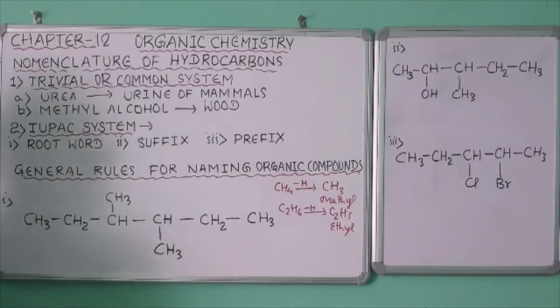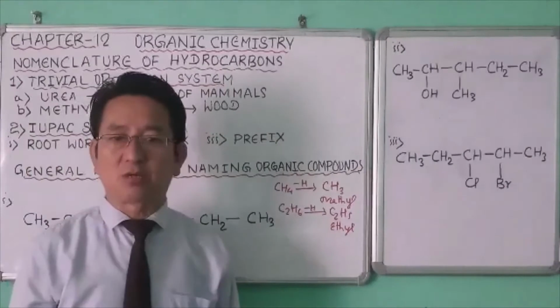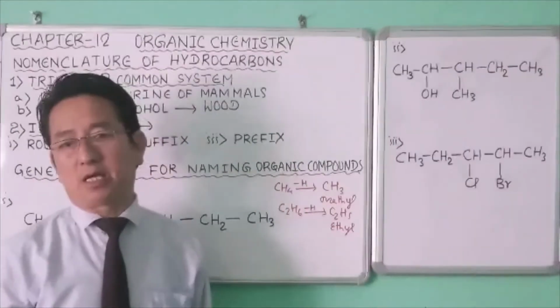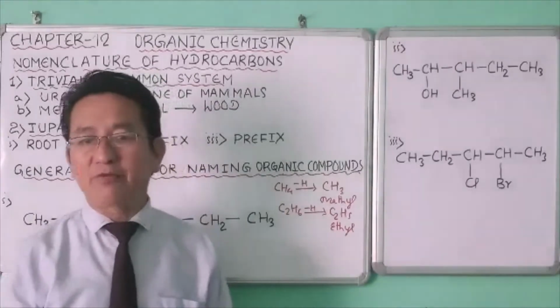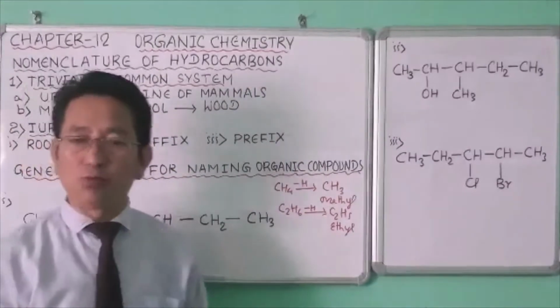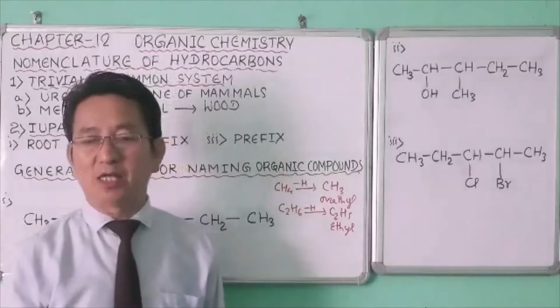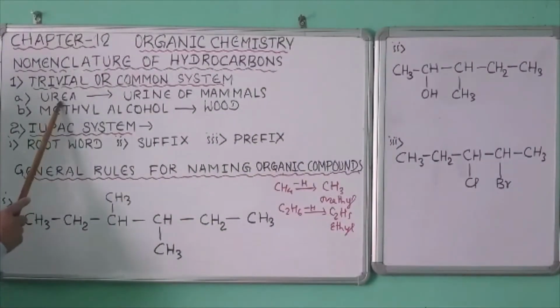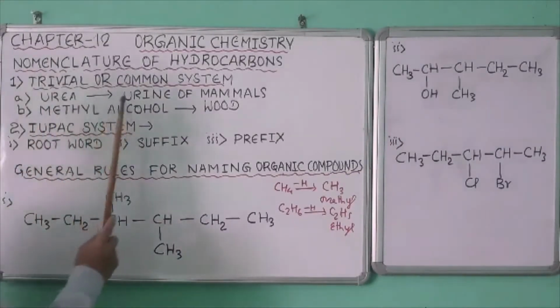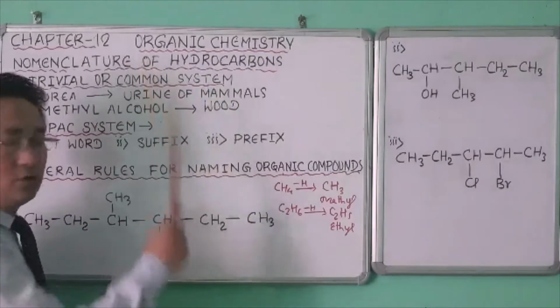Trivial or common system. In the early stages of the development of organic chemistry, organic compounds were named after the sources from which they were first isolated. For example, urea got its name because it was first obtained from the urine of mammals. You know mammals?